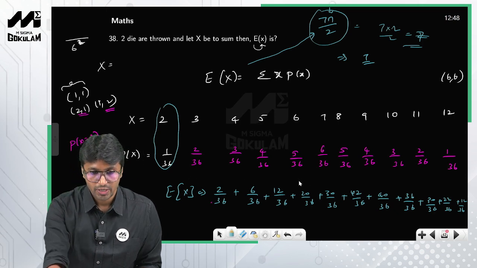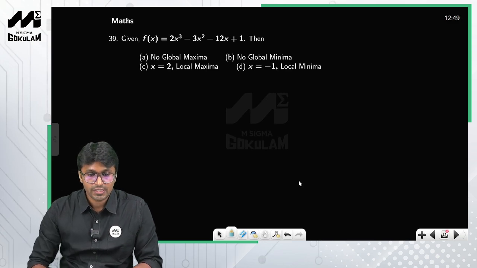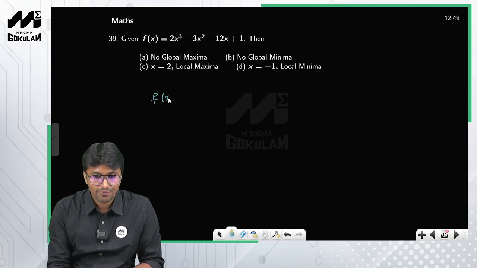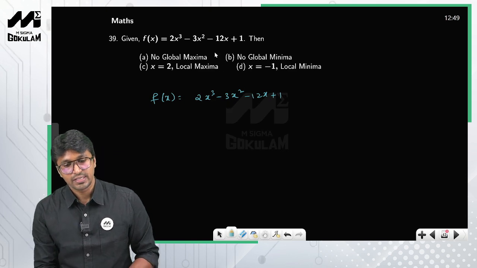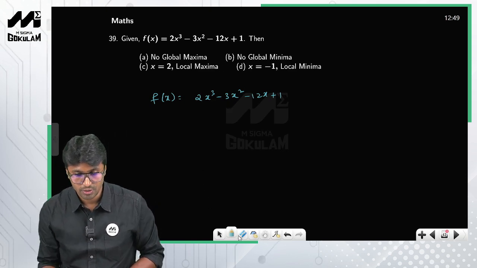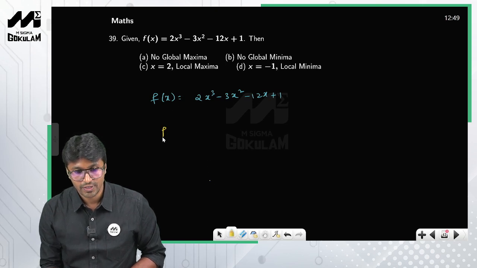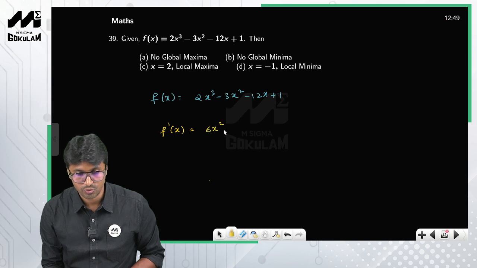Okay, now let us move on to the next problem. Given f of x is equal to 2x cube minus 3x square minus 12x plus 1. He's asking you to find the maxima and minima. So this is a function of a single variable, x. First I'll calculate the first derivative. So f dash of x is nothing but 6x square minus 6x minus 12.